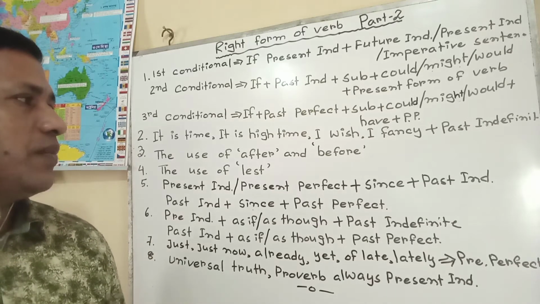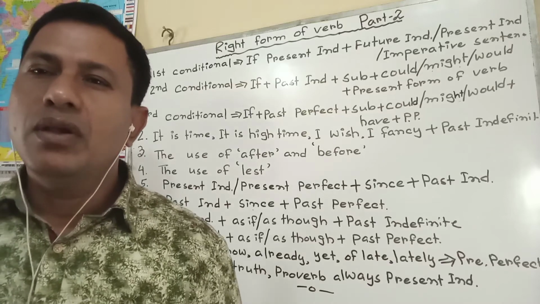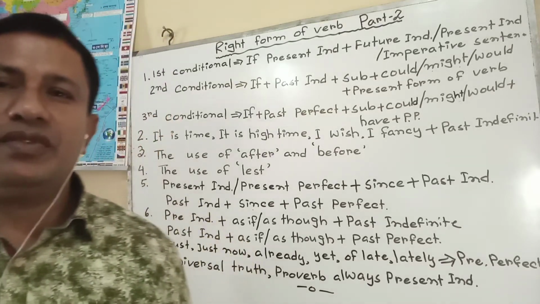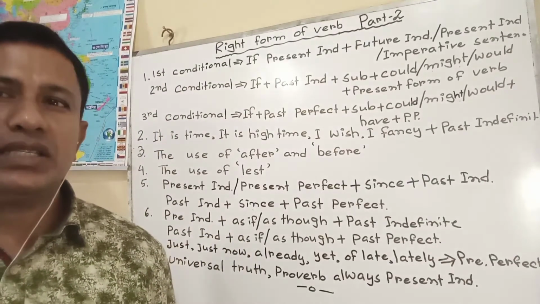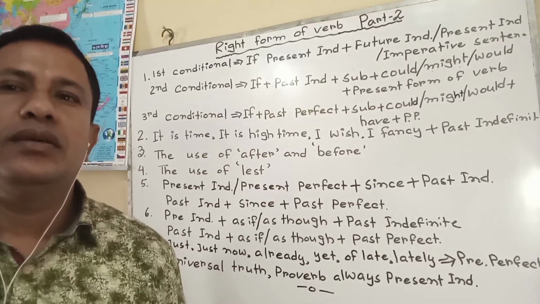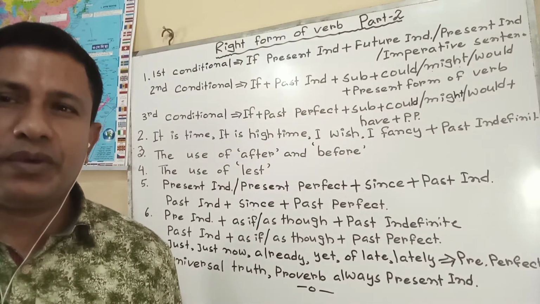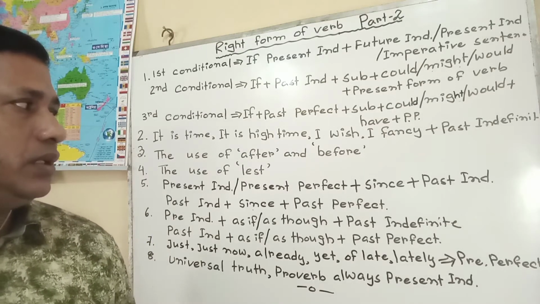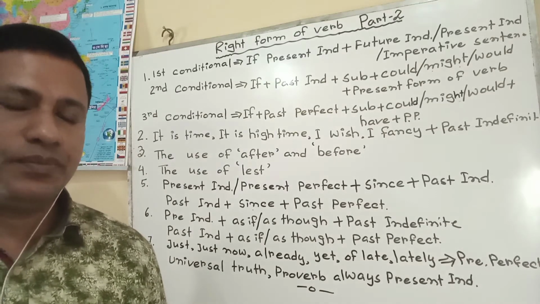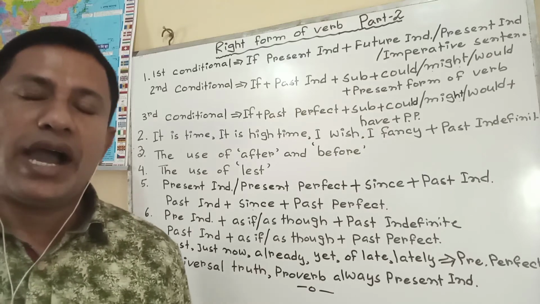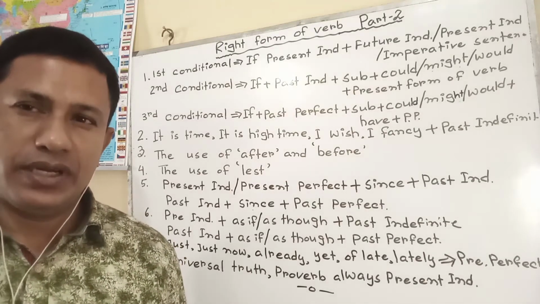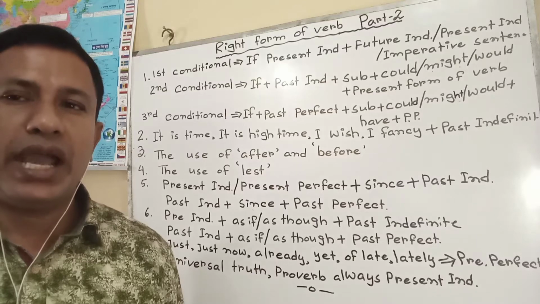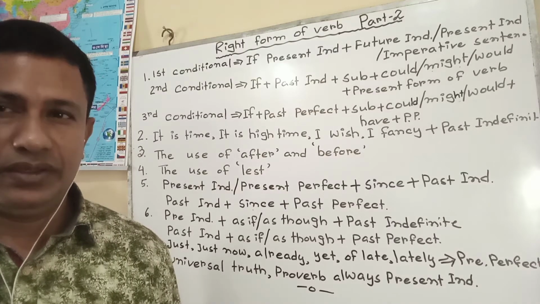Number 3. The use of after and before. We find after and before as conjunctions in past perfect tense, past perfect continuous, future perfect continuous. I am going to give you an example with after now for past perfect. I came after you had called me.